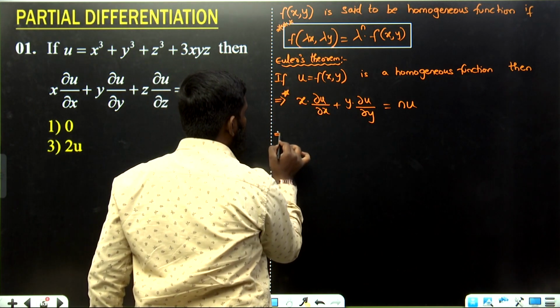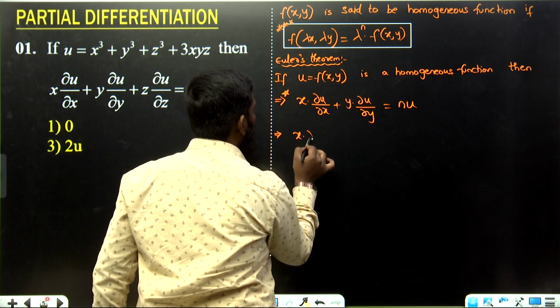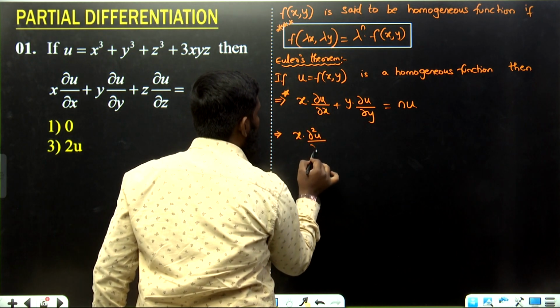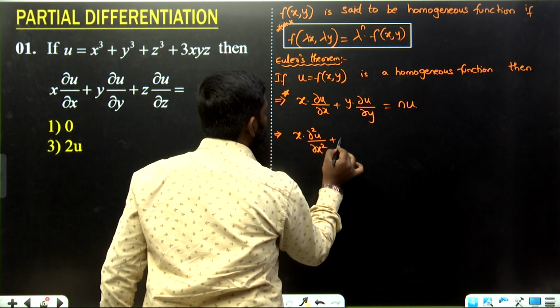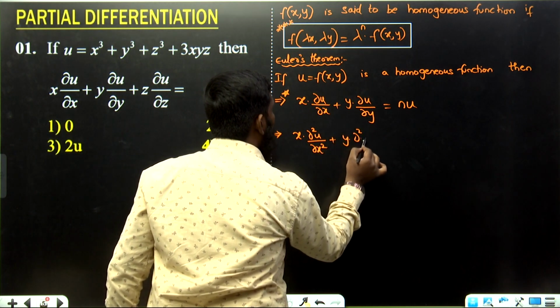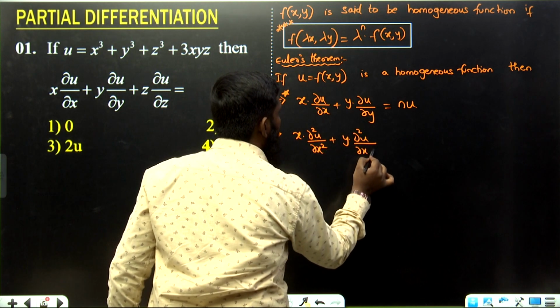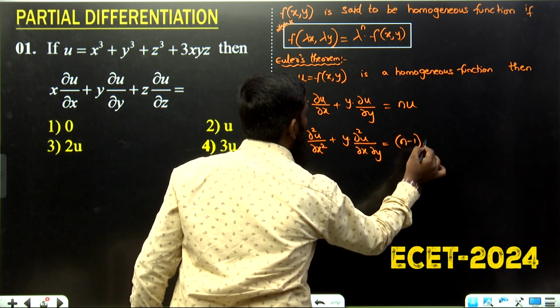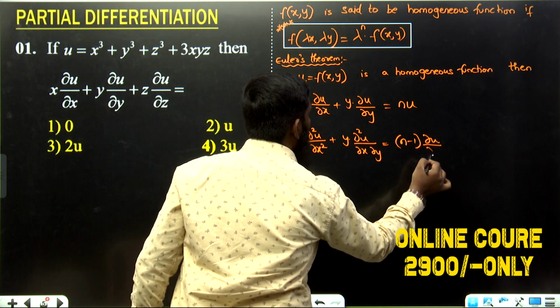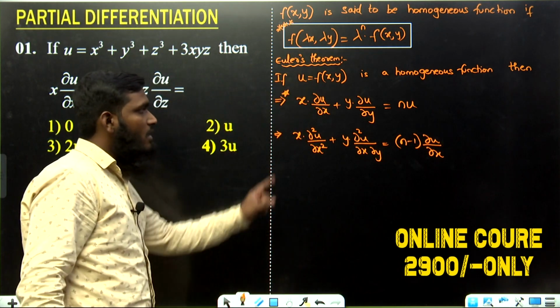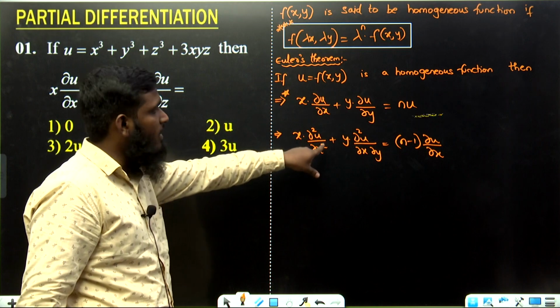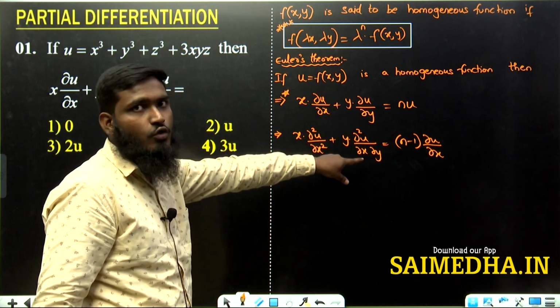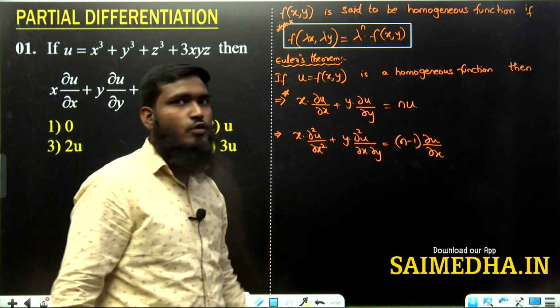Now let us go with the next formula. x into dou square u divided by dou x square plus y into dou square u divided by dou x into dou y is equal to n minus 1 into dou u by dou x.